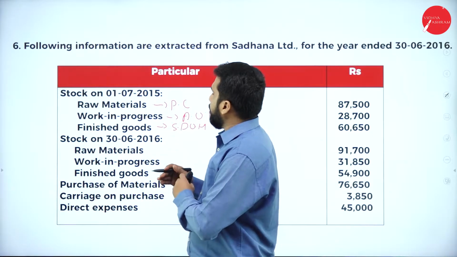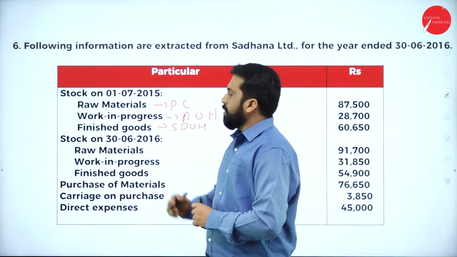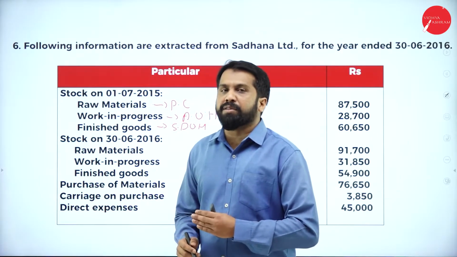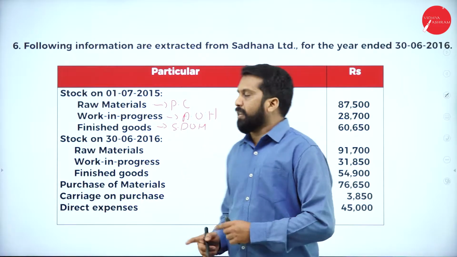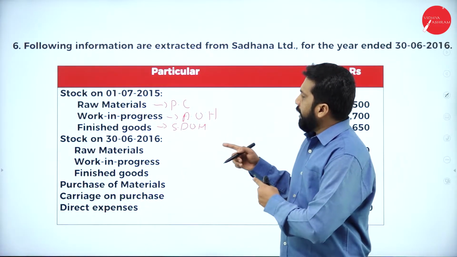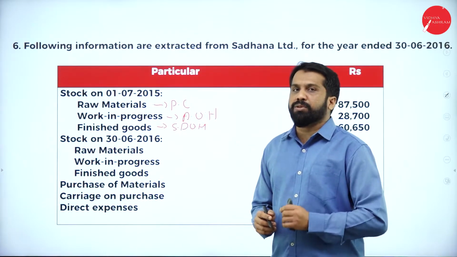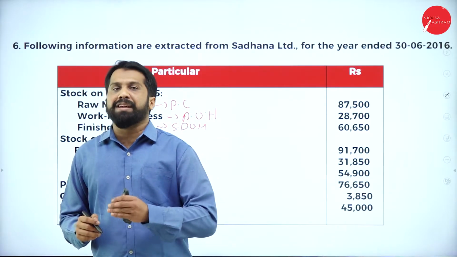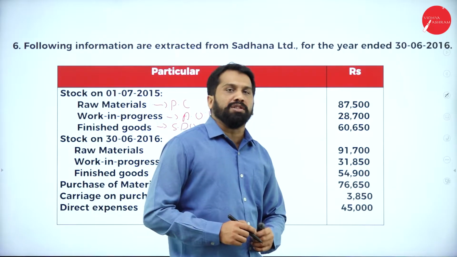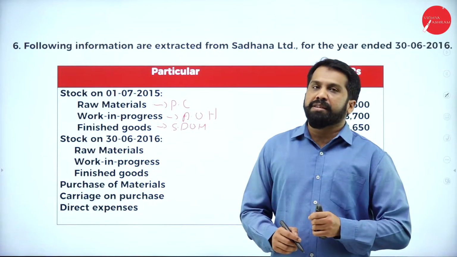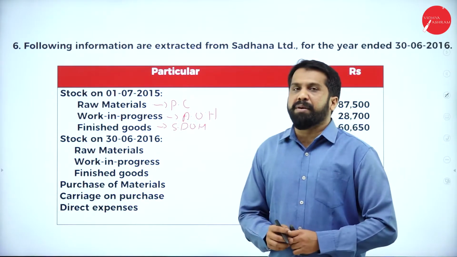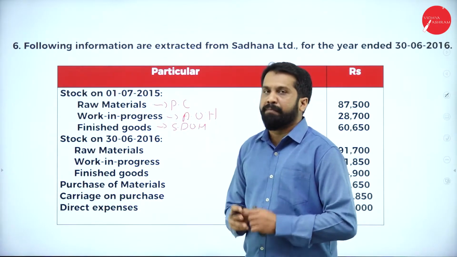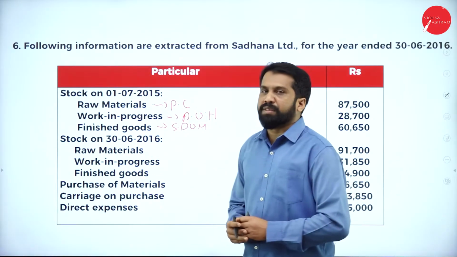So what we are doing is from July to June, complete 1 year. They are not following the financial year. They are not following the calendar year. They are following July to June. In the cost sheet, it is not that they should do the cost sheet only for the financial year. They can do it for their accounting year. Whenever they want, they can prepare a cost sheet. Maybe they have started their production in the month of July, so they want till 30th June.